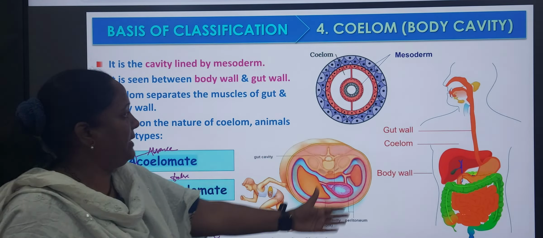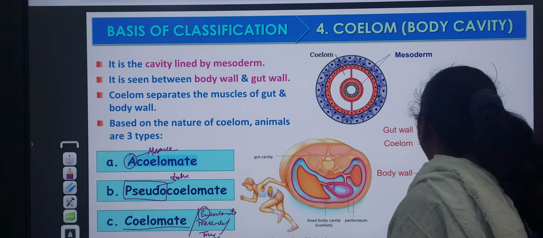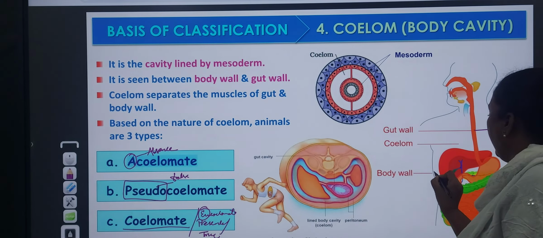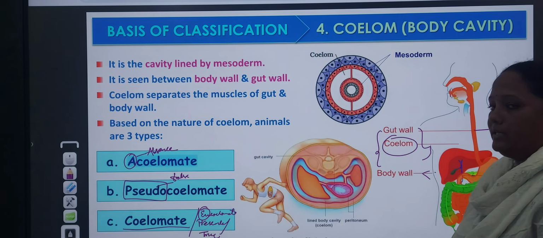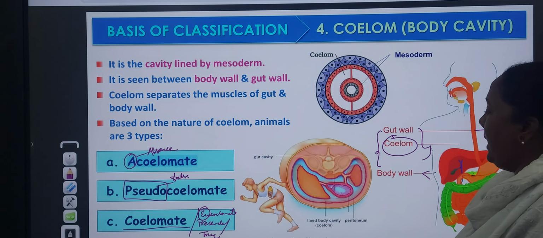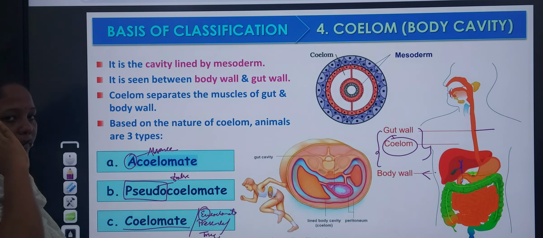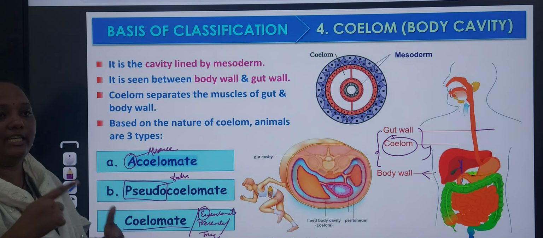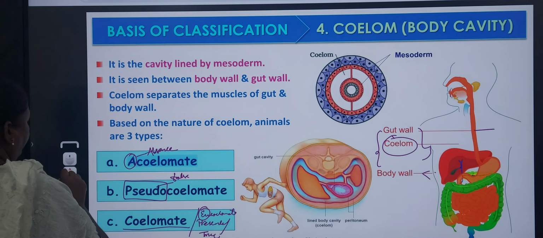Where is it? It is present in the body wall, in between the body wall and gut wall. This is the gut wall, the digestive tract, and this is the body wall. In between these two, the coelom is present. You have to observe the structure. If you observe the structure well, you can remember what is coelom and where it is present: in between the body wall and the gut wall.